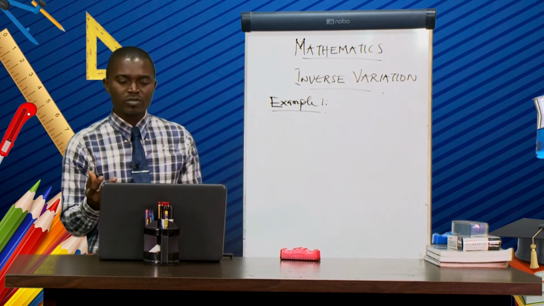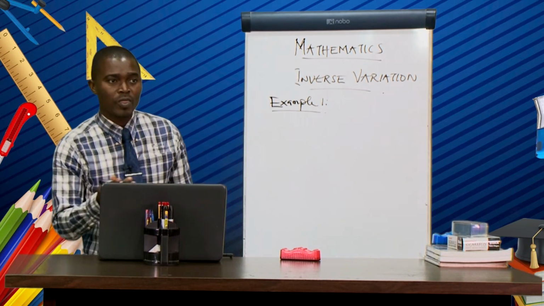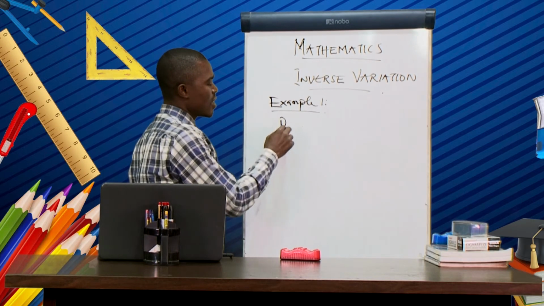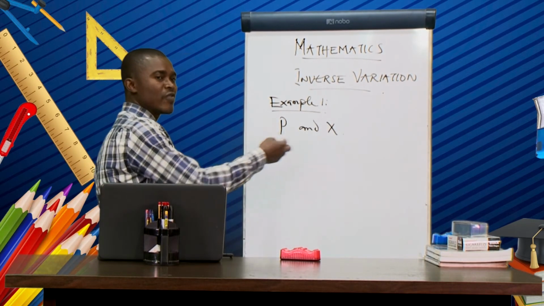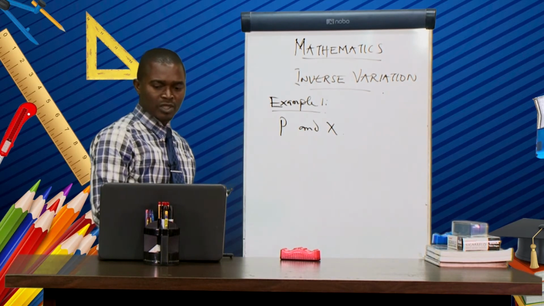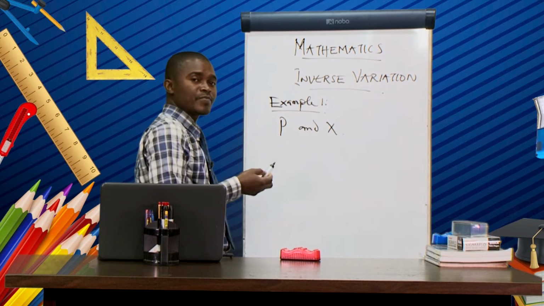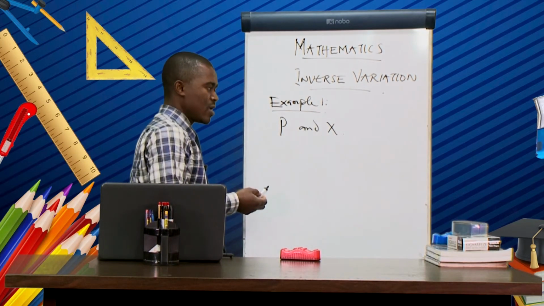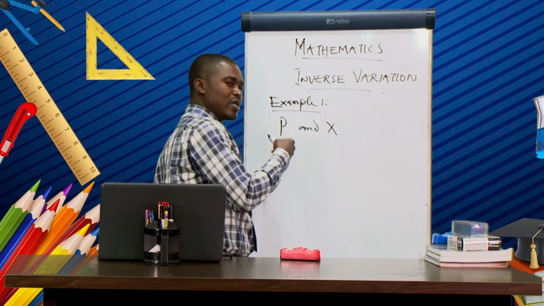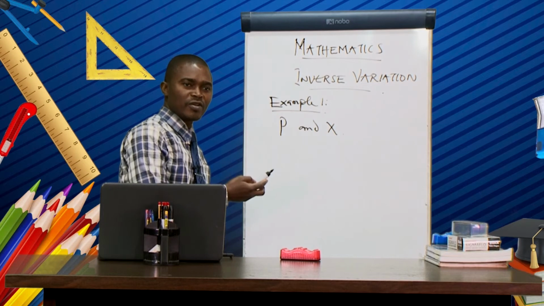And what are the variables that we have in that particular question? We have 2: P and x. These are the 2 variables in the question. Now, what is the first thing to do? Generate an equation for P and x. And don't forget that we are not dealing with direct, we are dealing with inverse variation.